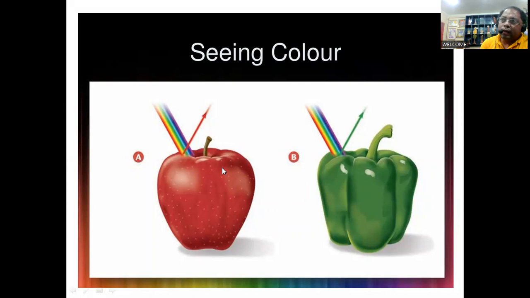Therefore it appears completely black. We coined the word black hole in the universe because we could not view them in the sky, since every available light is absorbed by the black hole. Since nothing returns back to us, we won't be able to detect it with our eye. So if we want to find a black hole, if it is there, we have to find it by other means, not by visual or using our eye, because we can only see things when the light from that object goes to our eye.